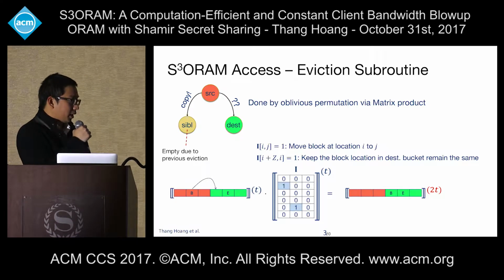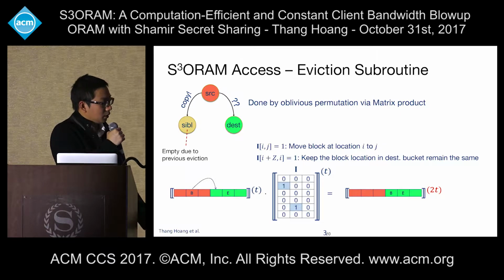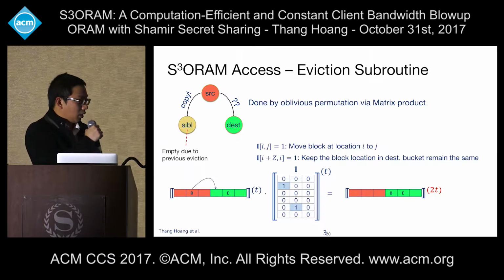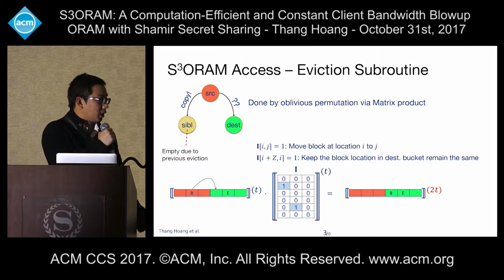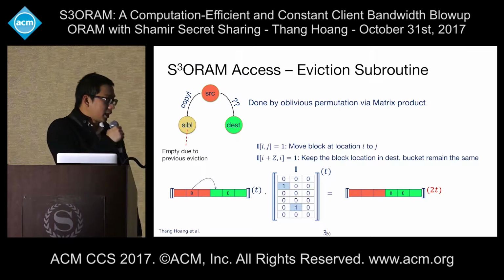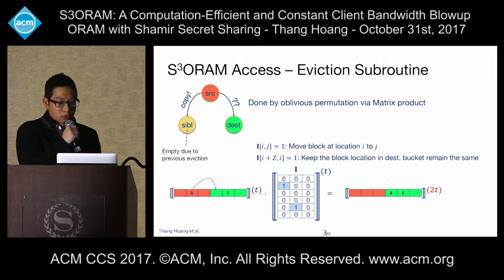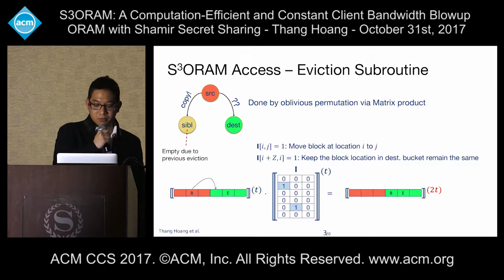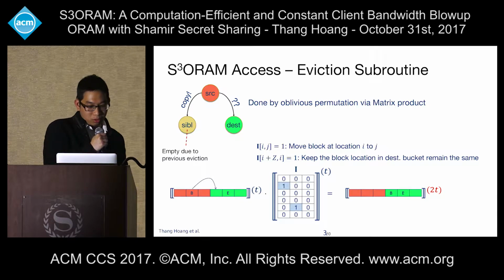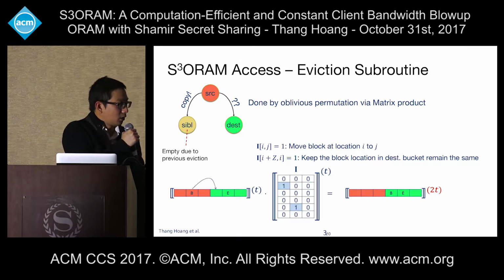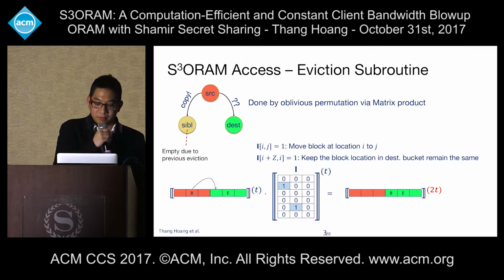So I will create a matrix I, which has 1 component here, and I perform the matrix product between the source and destination bucket with I. You can see that the rule to create the matrix I in this case is we set I_ij equal to 1 if we want to move the block from location i to j, and we set I_jj equal to 1 if we want to keep the block location in the destination bucket the same.